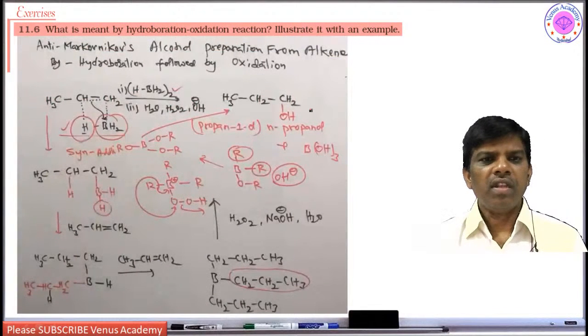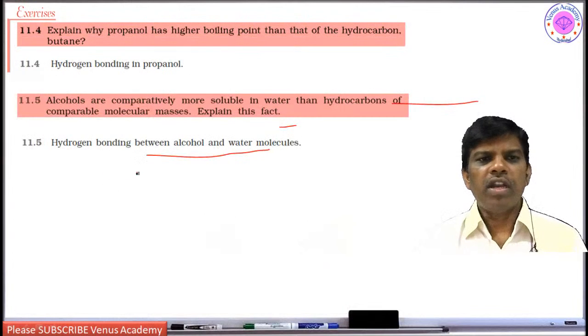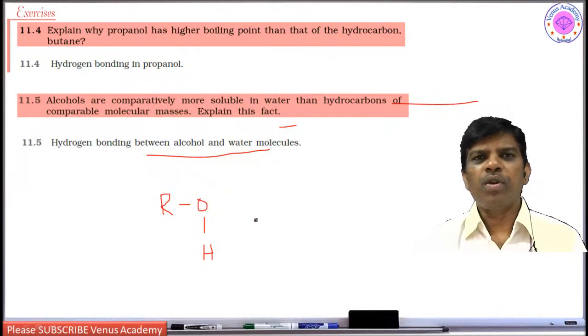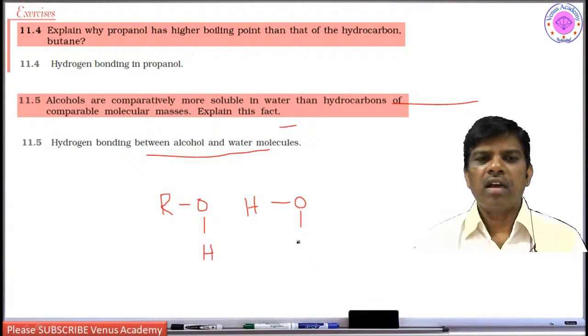So hydrogen bonding makes the compound soluble. For example, this is an alcohol, for example, ethanol. It is the alcohol which is taken by some people, and it is soluble in water. So this way you can remember the answer also. So water and alcohol, why is it miscible? Because of the hydrogen bonding between these two.